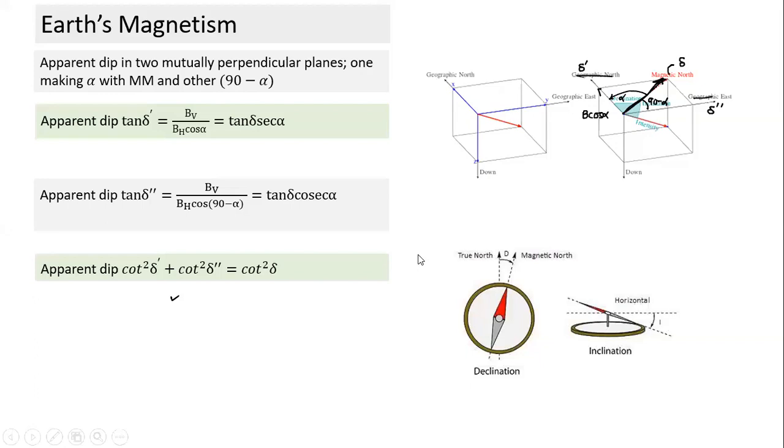Now come to one more point here. Suppose I have this magnetic needle, like a compass. If it is free to rotate, it tends to align itself with the direction of the magnetic field in this particular plane. It tends to align itself along BH. This magnetic needle will have some magnetic dipole moment.